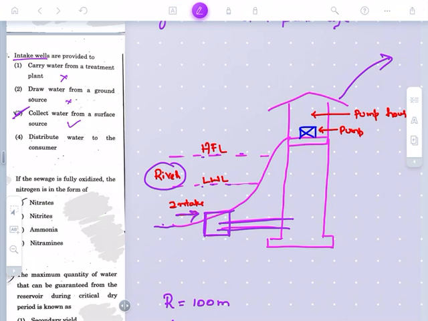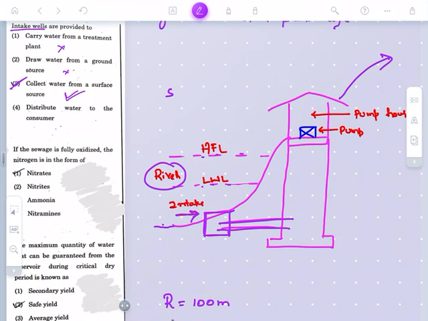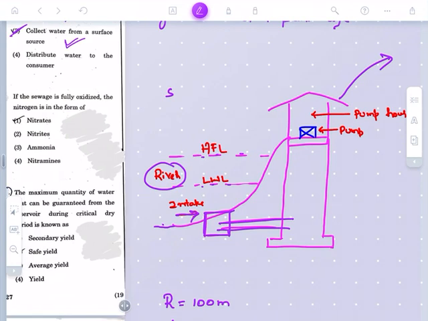Of course distribution is there. The main concept with respect to intake wells is to collect the water from the surface reservoirs. So the third option is the right answer.